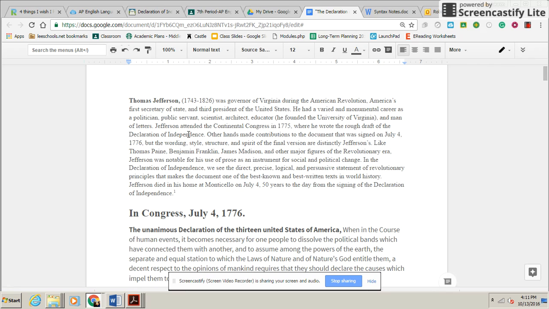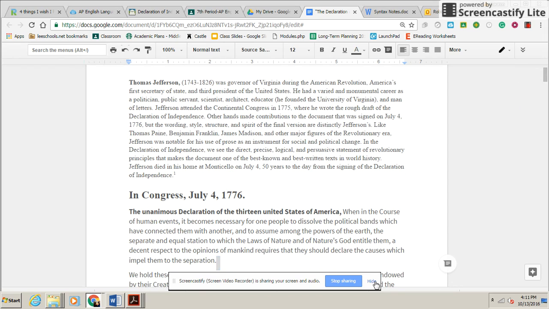Jefferson attended the Continental Congress in 1775, where he wrote the rough draft of this document, the Declaration of Independence. Other hands made contributions to the document that was signed on July 4th, 1776, but the wording, style, structure, and frankly, the spirit of the final version are distinctly Jefferson's.